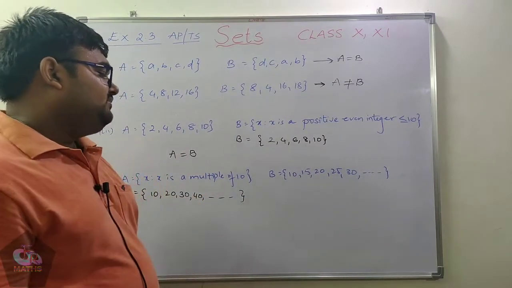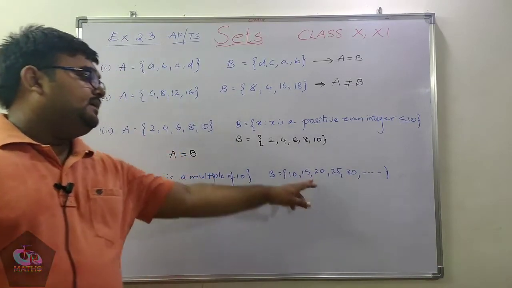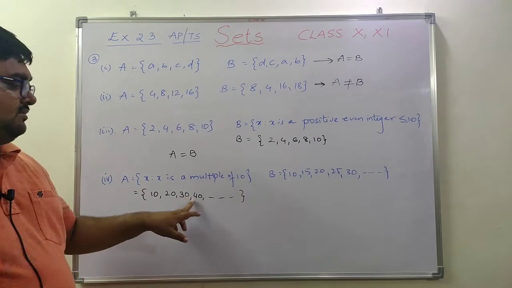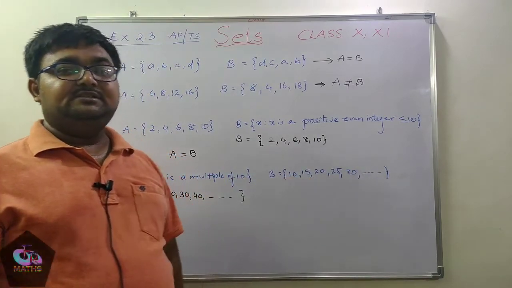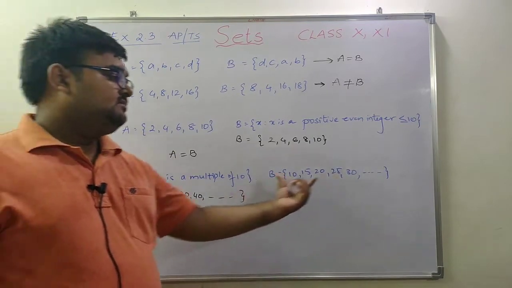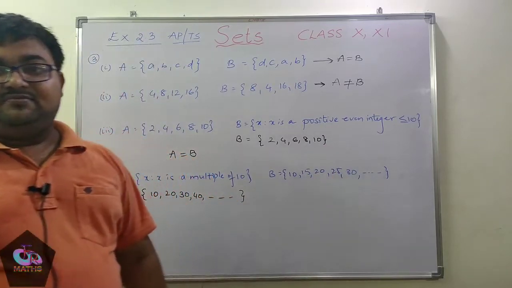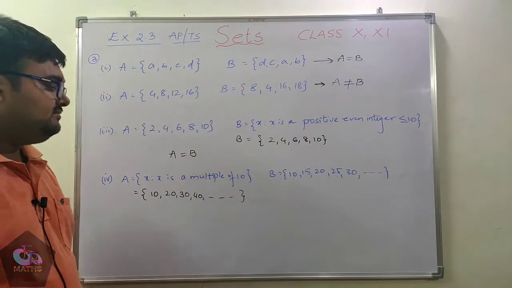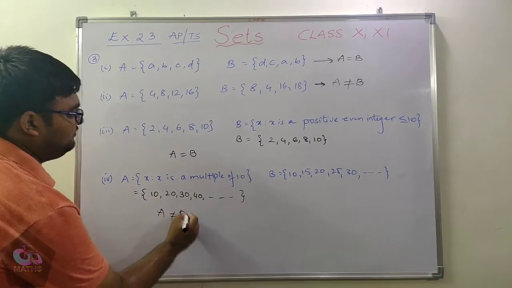Next, set B, if you observe, we have 10, 15, 20, 25, 30. In set A all the terms end with 0, but here we have the end digits as 0s and 5s. That means these are all multiples of 10, but here other than multiples of 10 we also have multiples of 5. So clearly set A is not equal to set B.